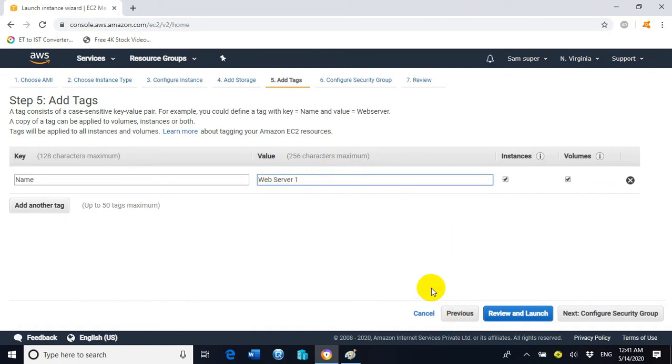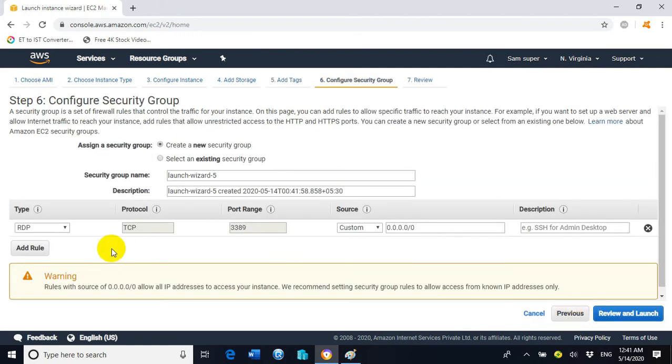So we assigned the name of the first EC2 instance as web server 1. Now click on next. Here we got a protocol type, which is RDP. So click on add rule